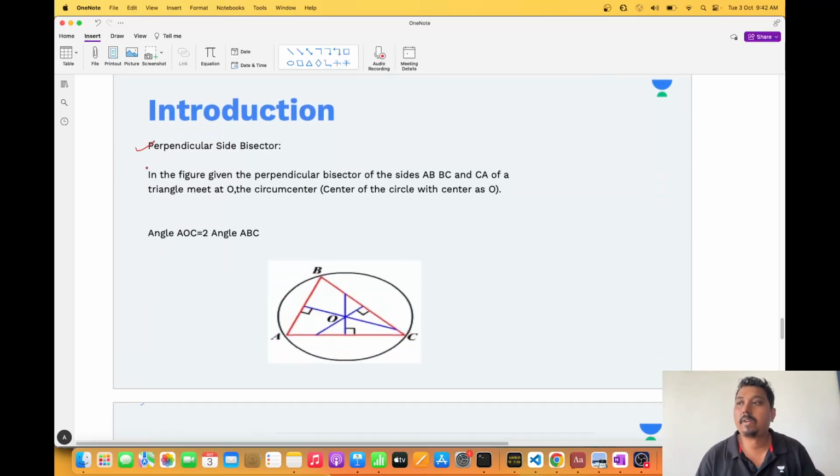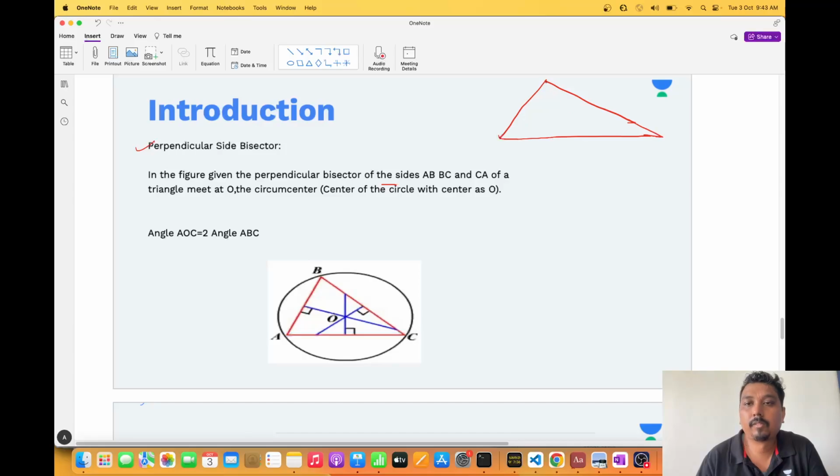Now, perpendicular side bisector. In the figure given, the perpendicular bisector of the sides. Now, I will just concentrate on this particular figure. From here I am drawing a perpendicular bisector. Bisector in the sense it is bisecting the line in equal ways. Okay. So here also.